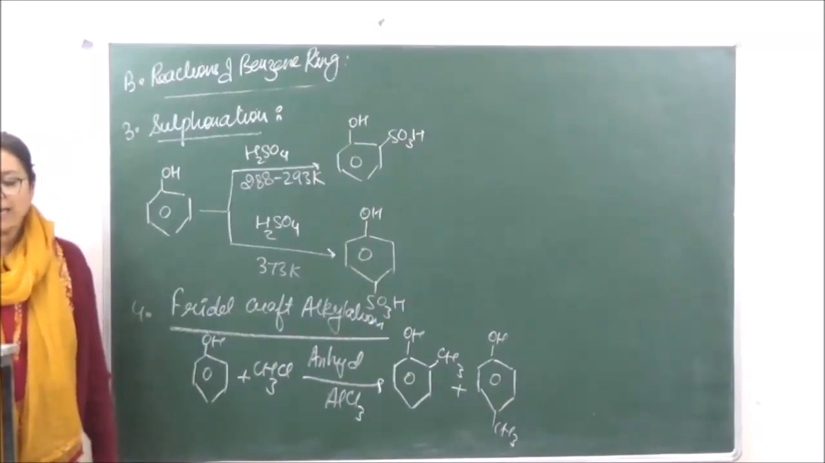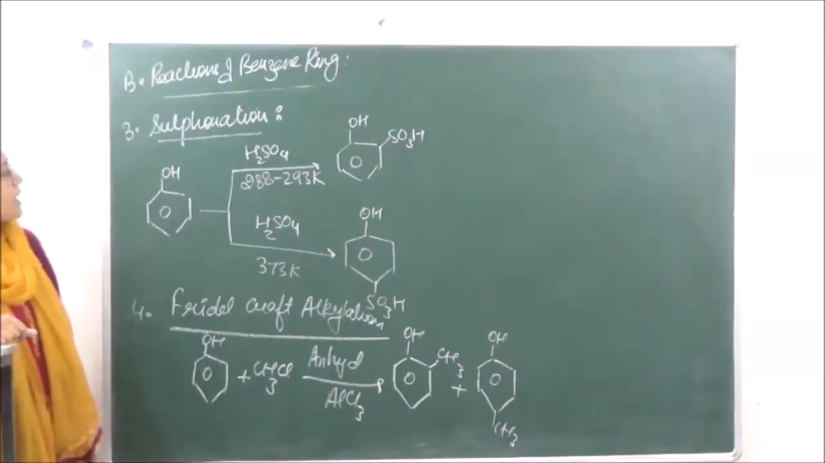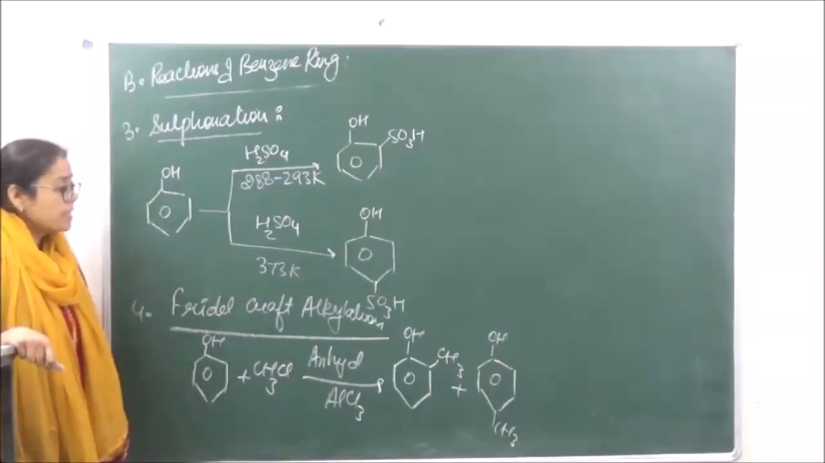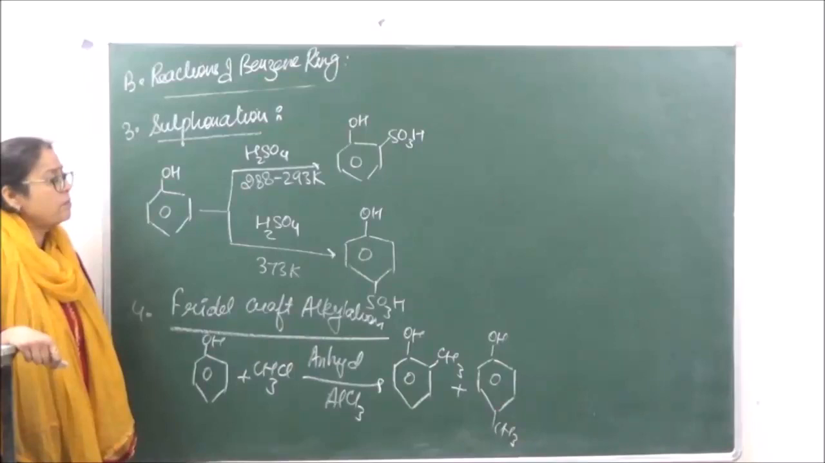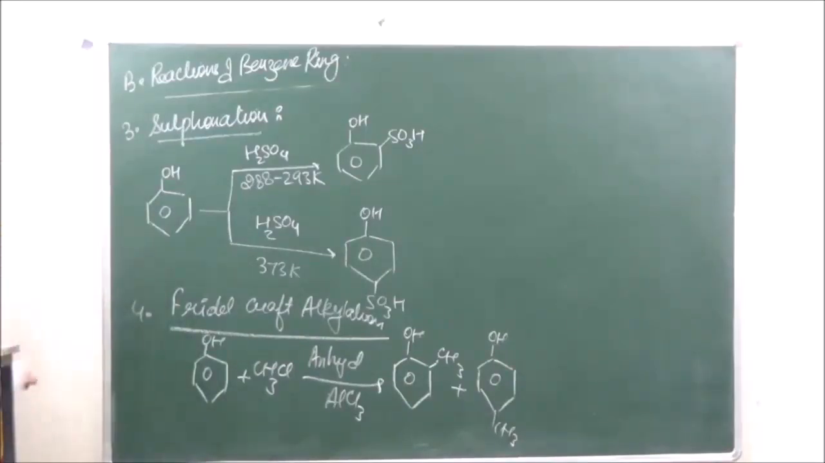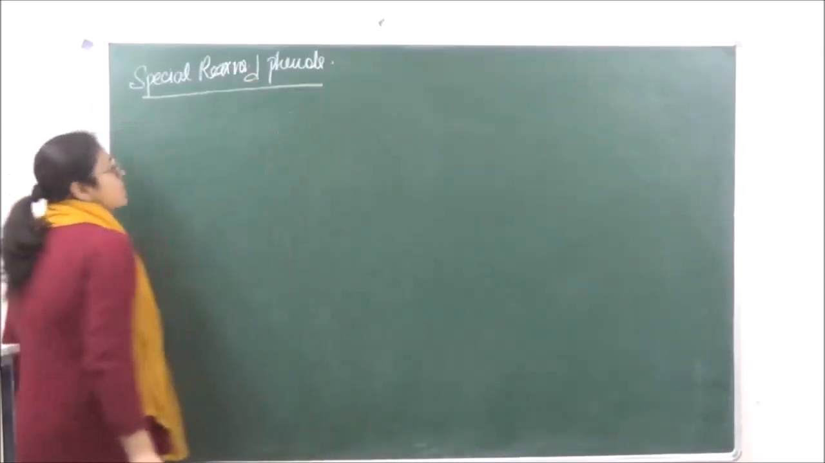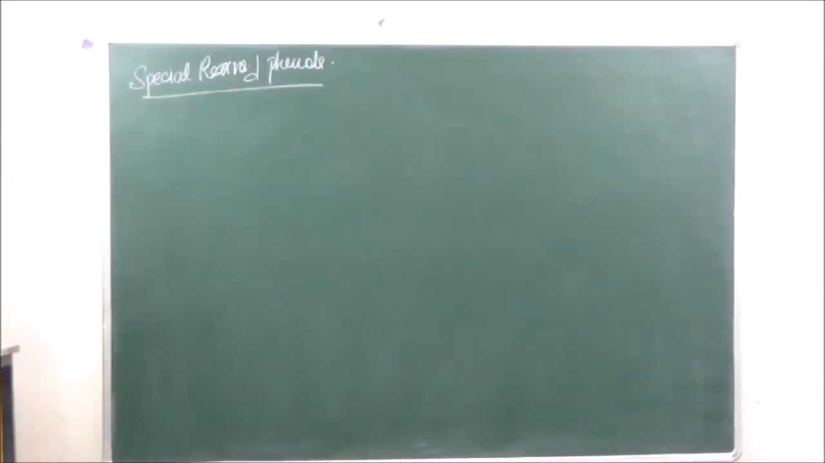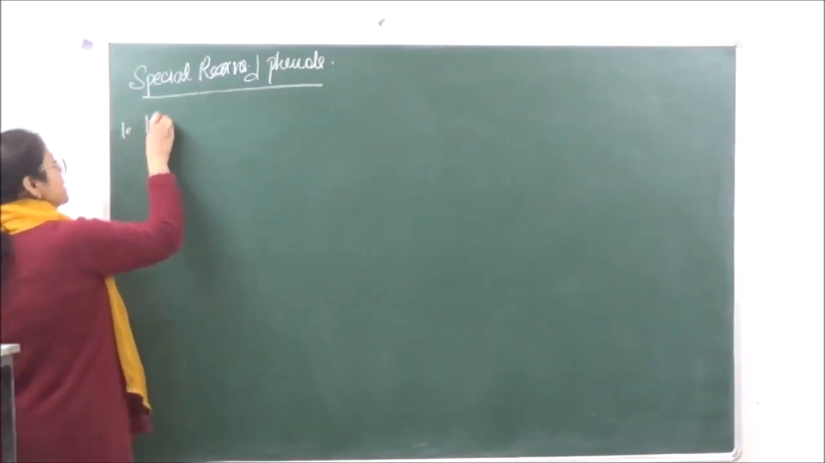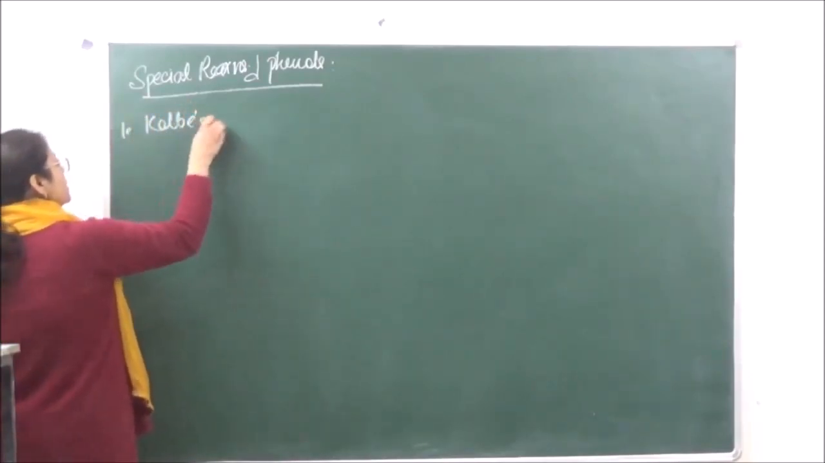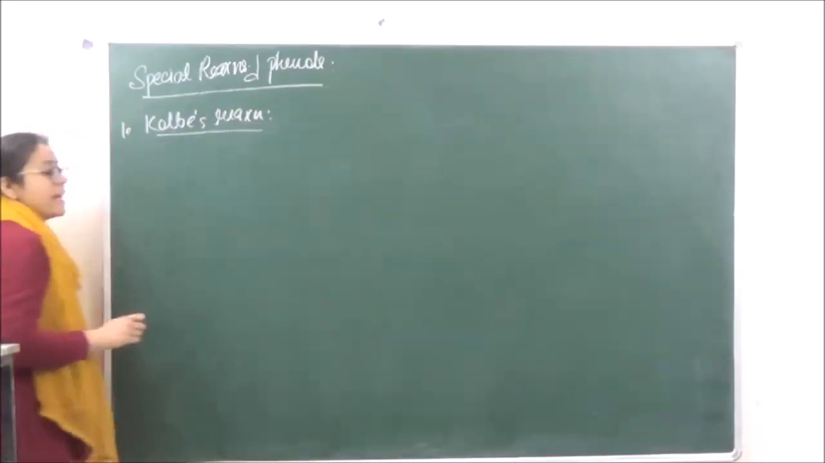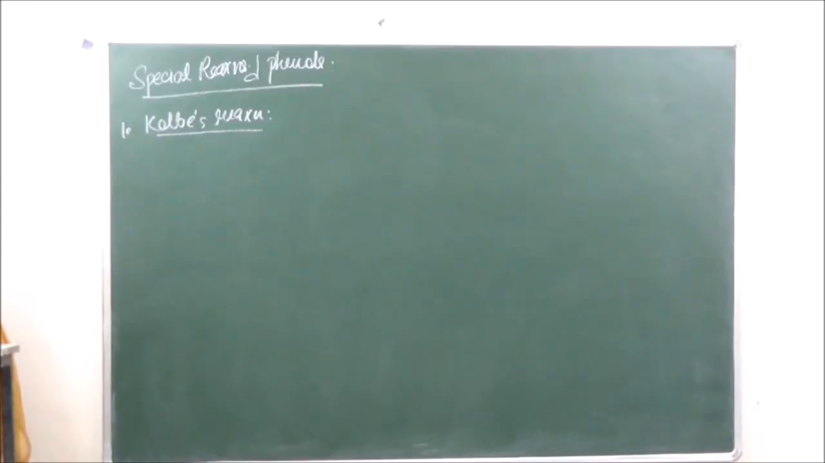Then there are 2-3 reactions of phenols which come under the category of special reactions. These reactions, because they are main reactions, are going to be very important from your examination point of view. So let's just discuss special reactions of phenols. The first reaction which we are going to do over here is Kolbe's reaction. This reaction will give us salicylic acid.